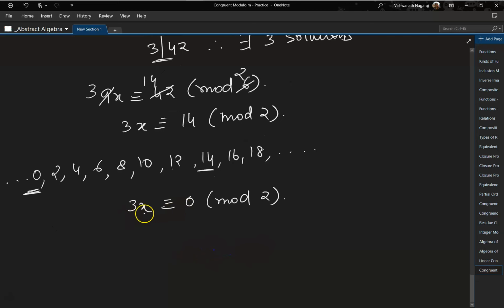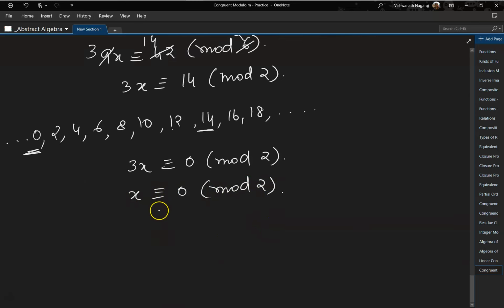Now let's divide both these by 3. So 3 by 3x becomes 1x, 0 by 3 is 0 mod 2. So that means that the solution is 0. One of the solutions is 0, and it's going to be the smallest least integer solution. So which means solutions are 2t plus 0 remainder.